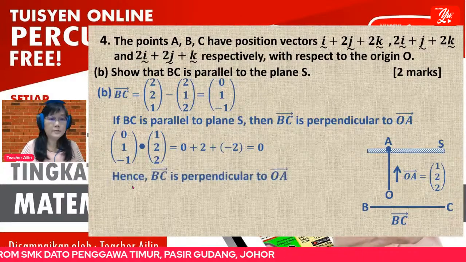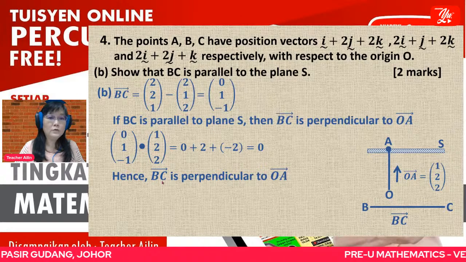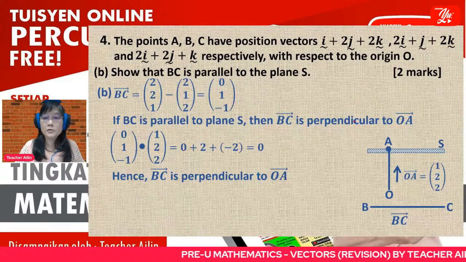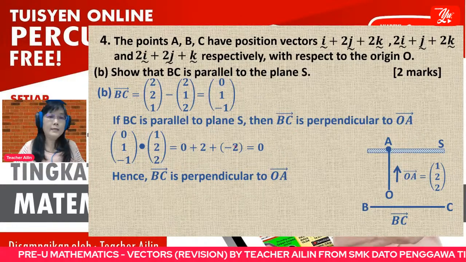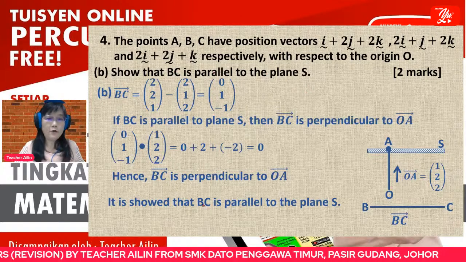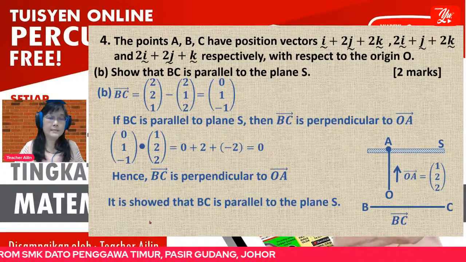If it is equal to 0, then this calculation lets you know that BC is parallel to OA. So when BC is parallel to OA, then therefore answer the question. So therefore BC is parallel with the plane S.